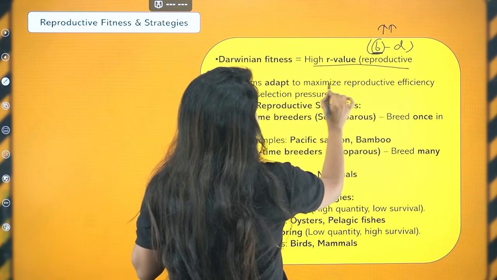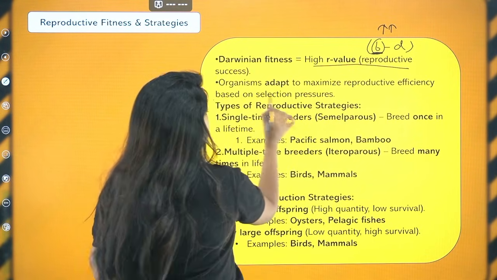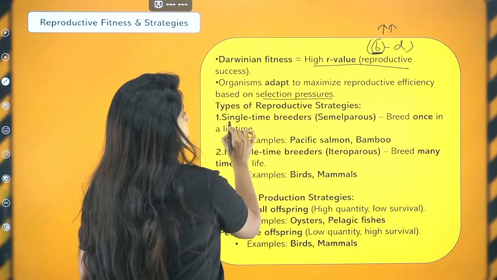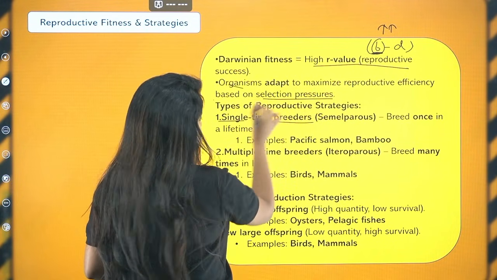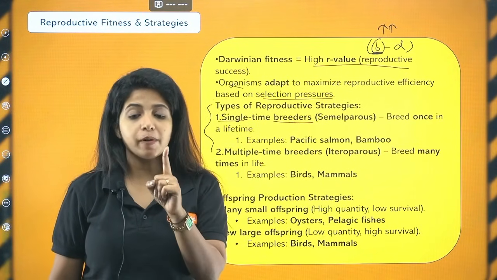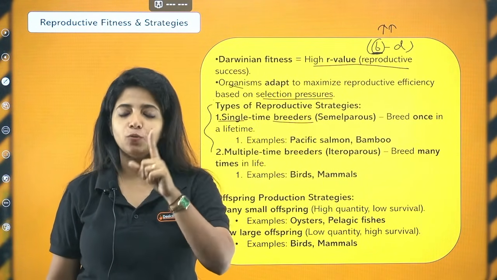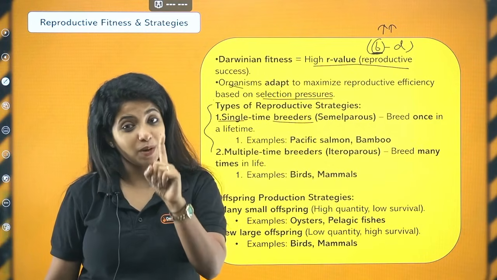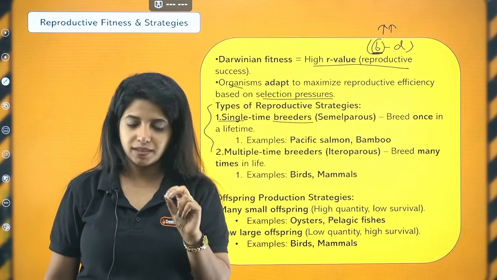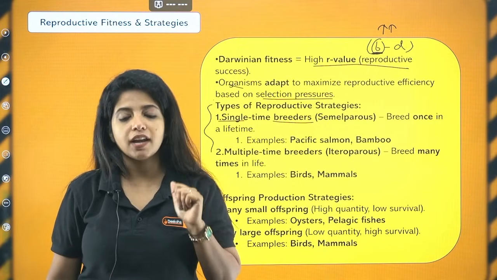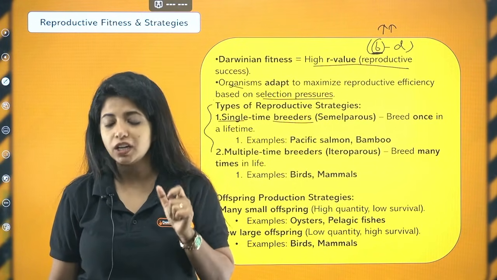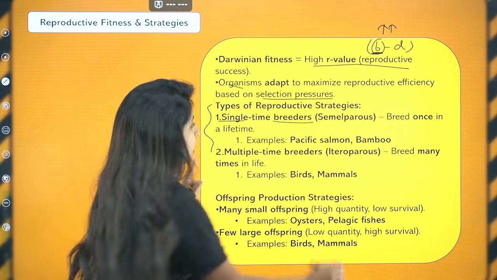Now, organisms adapt to maximize reproductive efficiency based on selection pressure. Okay, types of reproductive strategies. There are two types of organisms. Single time breeders means throughout their lifetime, only once they are going to reproduce. Please remember, you have been asked this question. Two examples are there, very simple: Pacific salmon and also bamboo tree. Both of them are going to breed only once in their entire lifetime.